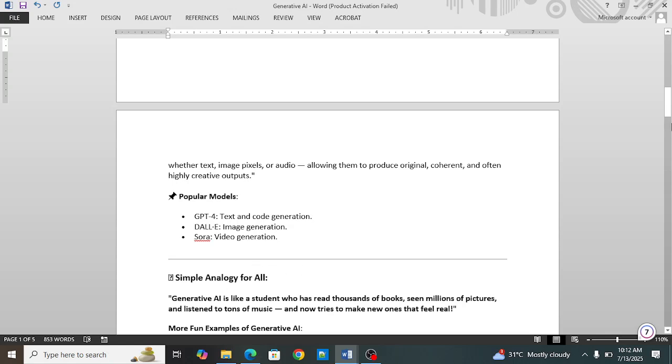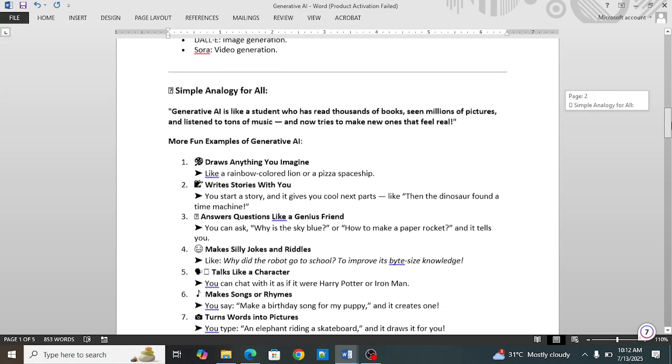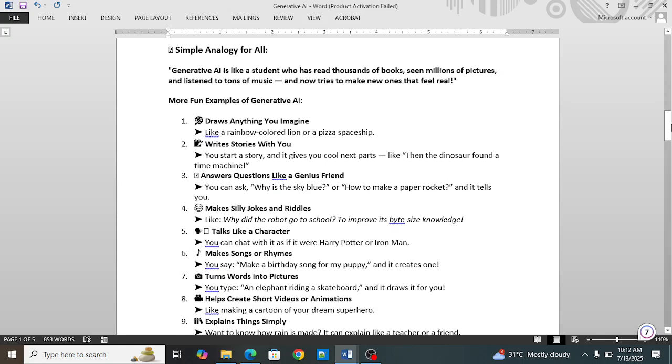Now I will give you more funny examples of generative AI. Draw anything you imagine, like a rainbow colored line or a pizza spaceship. Second one is write stories with you. You start a story and it gives you cool next parts, like the dinosaur found a time machine. Third one is answer questions like a genius friend.